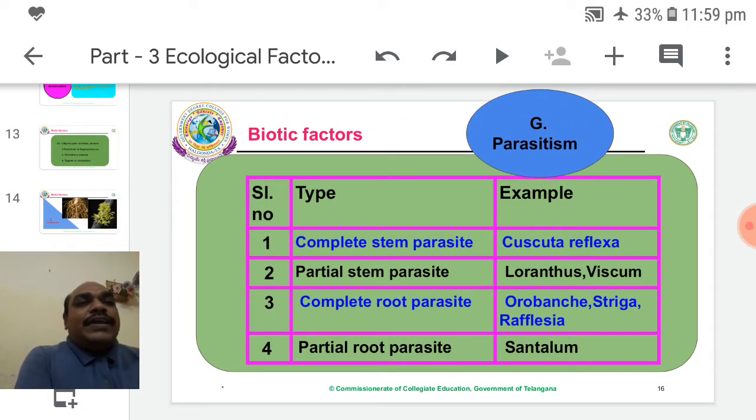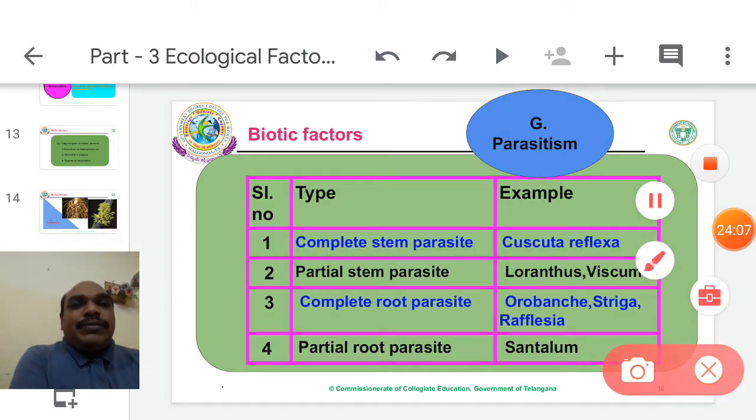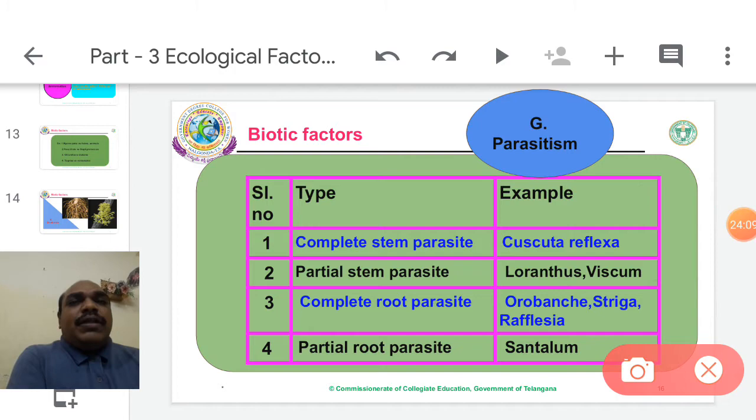Now, parasitism. Usually, most plants are autotrophs except a few. Autotrophs means they prepare their own food with the help of solar radiation. But some plants are not able to prepare their own food because of lack of development or some environmental factors, maybe incorporated into genetic characters. They are classified into 4 types.